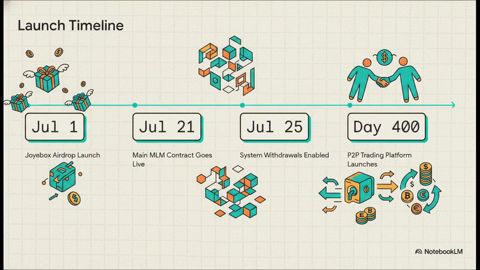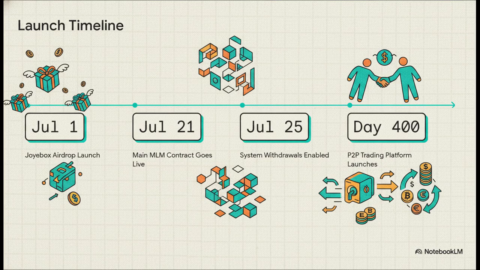Finally, Part 5, Future Vision, the Launch Roadmap. Let's look at the timeline they've planned out for rolling these features out in 2026. It's a really tightly clustered launch sequence. It kicks off with that Joybox free airdrop on July 1st to build up the initial community. Just 20 days later, on July 21st, the main MLM contract goes live. And a mere 4 days after that, on July 25th, system withdrawals are officially enabled.